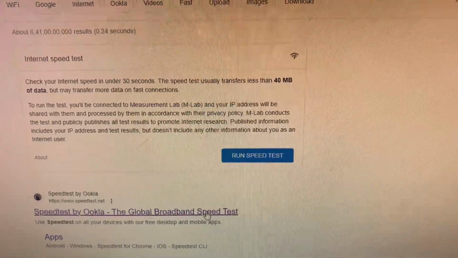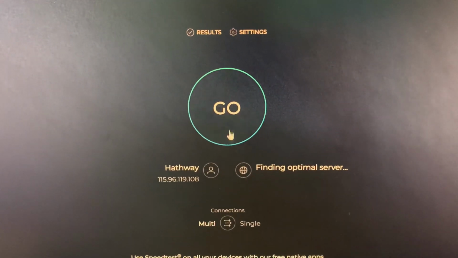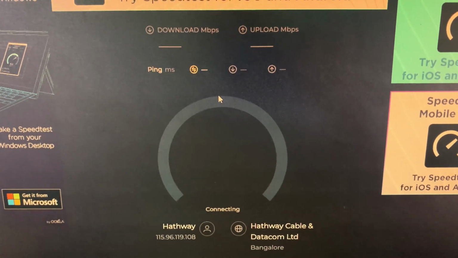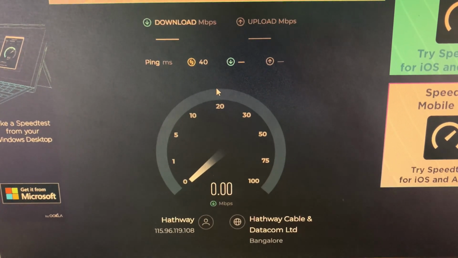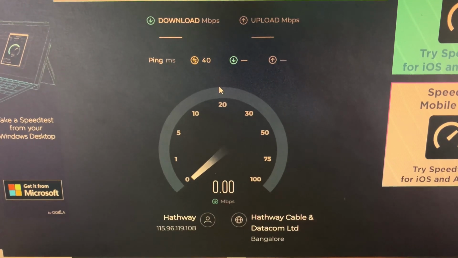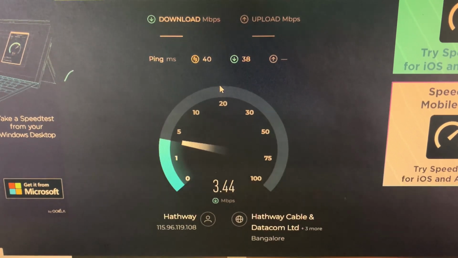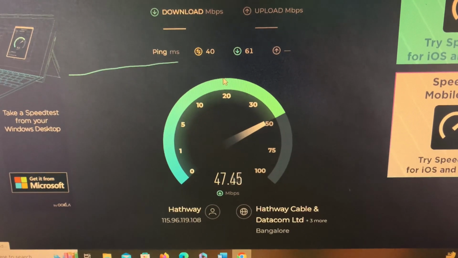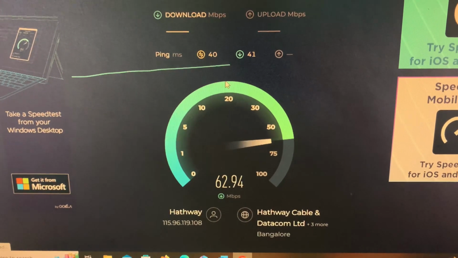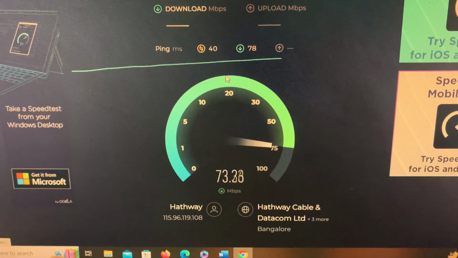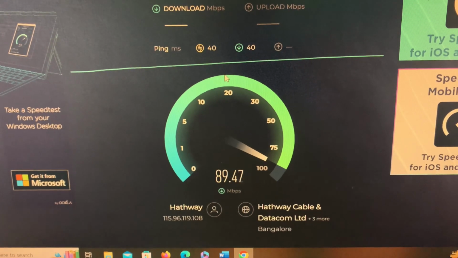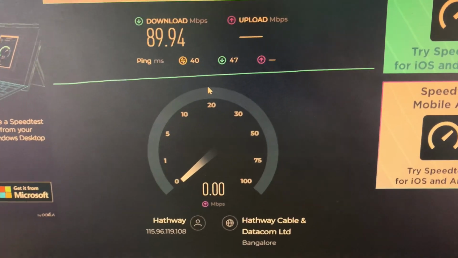Ookla is the speed test. So let's make it a go, and let's see what is the data transfer speed. So the data transfer speed is now almost, you can see how fast the data transfer speed is. It's almost touching 70 and more. Obviously it's going fast, almost touching 90, 89.94.